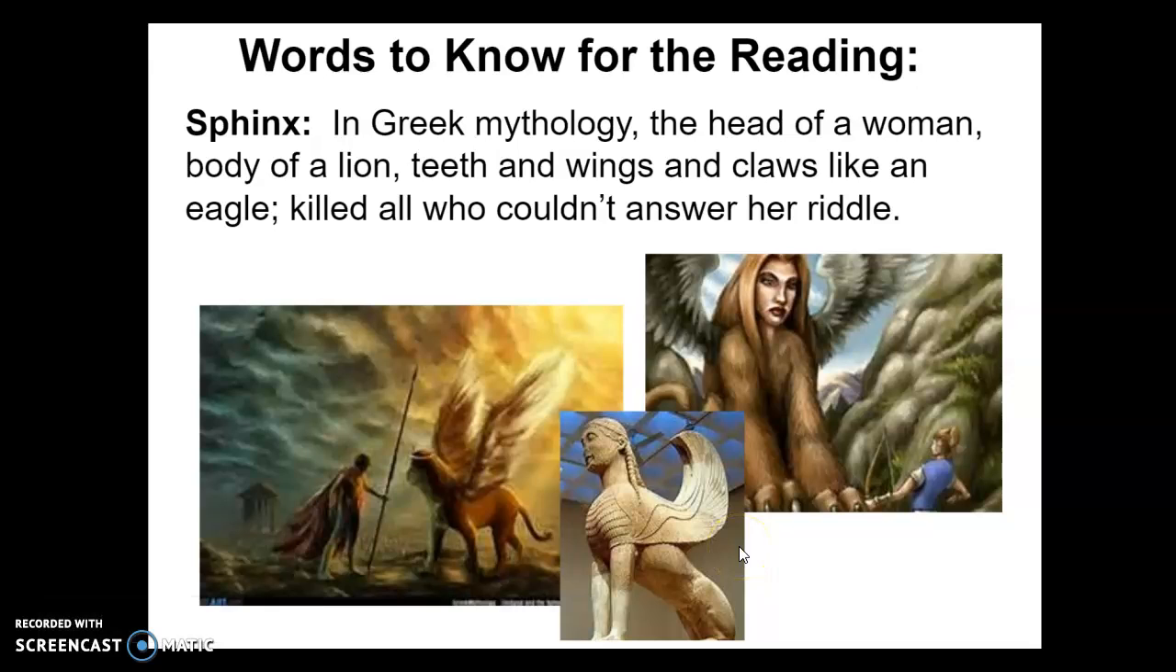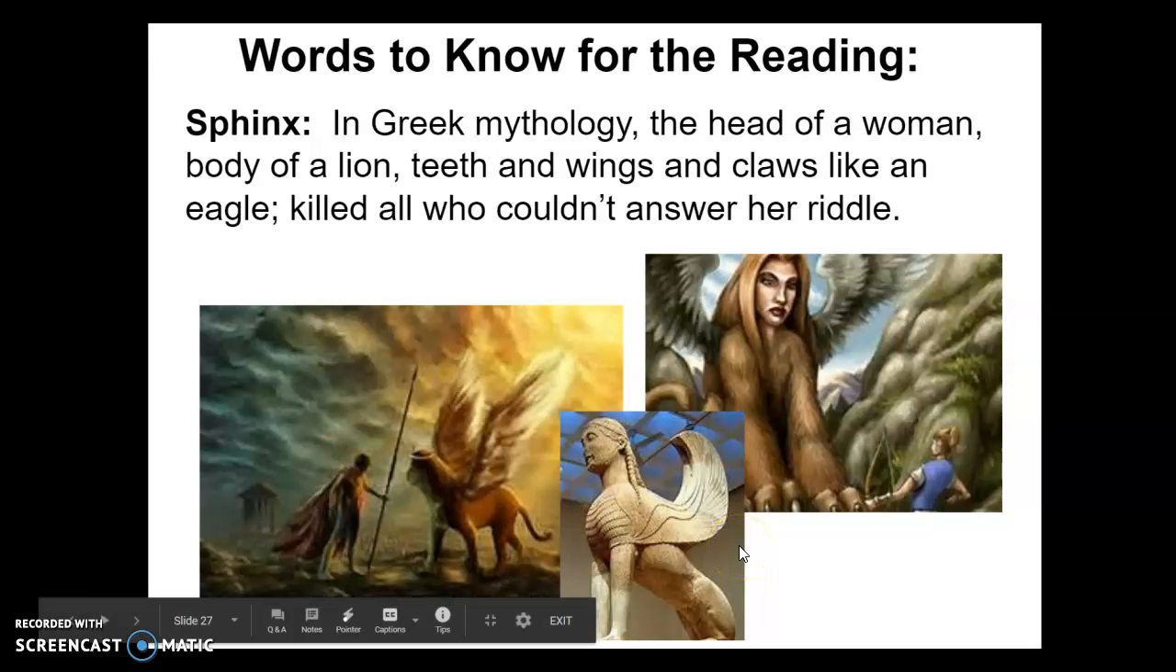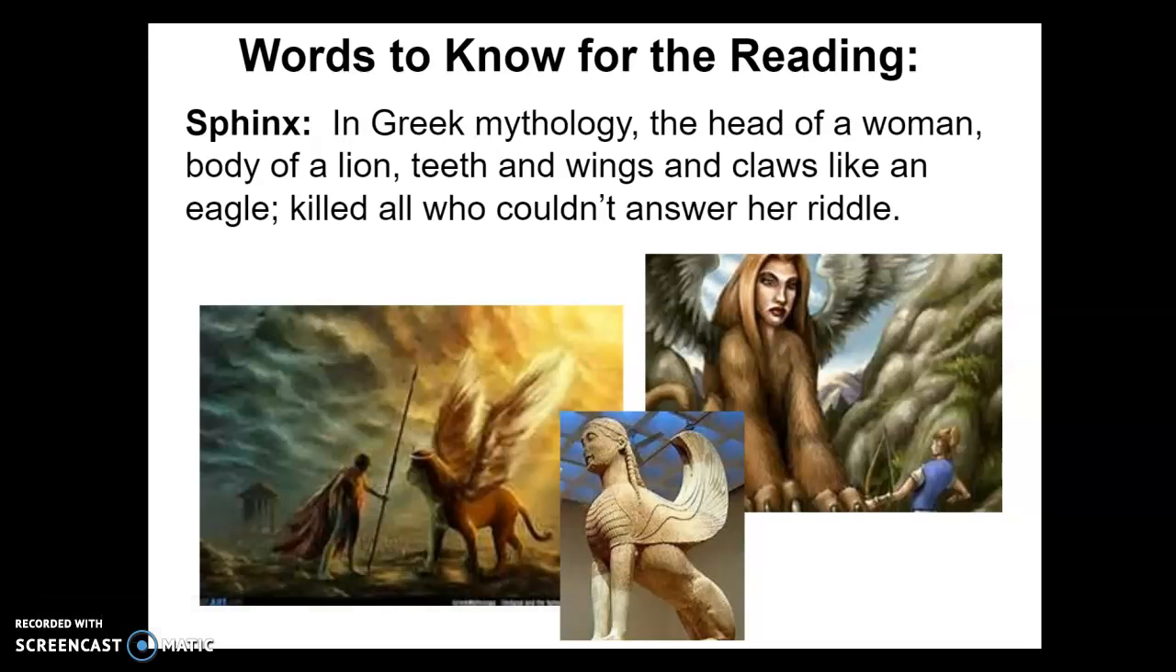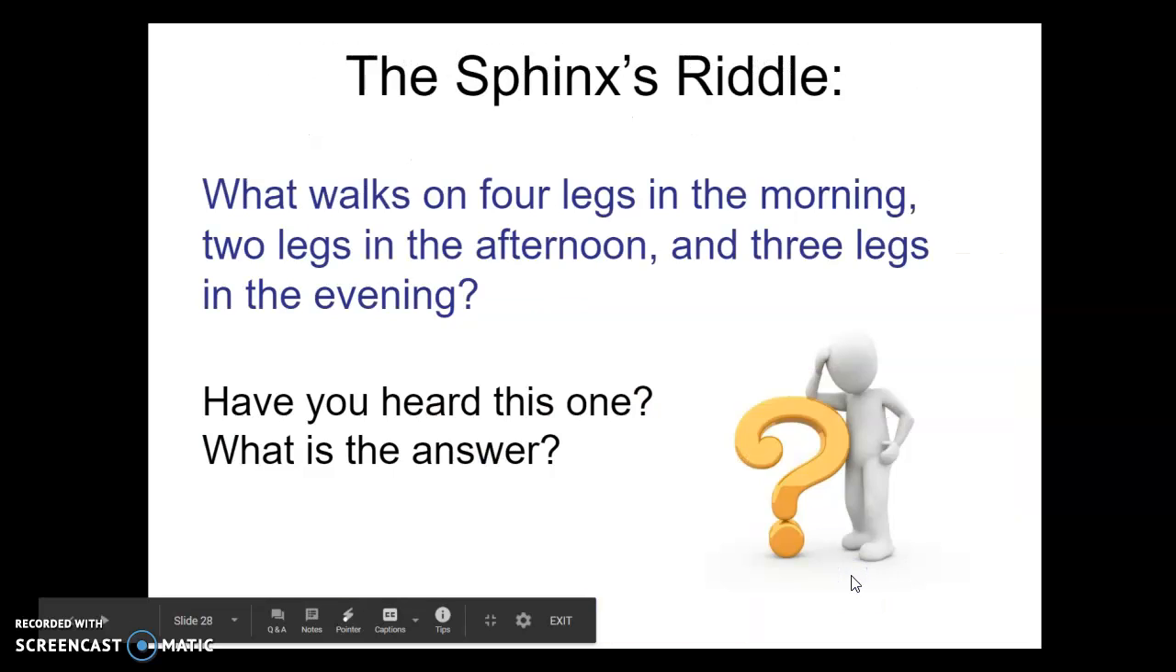In Greek mythology, the Sphinx had the head of a woman, the body of a lion, teeth and wings and claws like an eagle, and killed anyone who could not answer her riddle. Her riddle was, what walks on